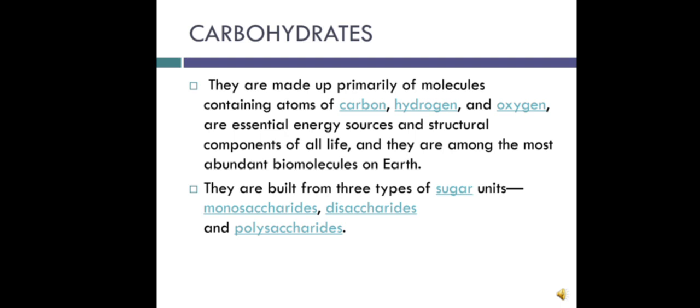First of all, let's discuss carbohydrates. Carbohydrates are chemically defined as polyhydroxyaldehydes or ketones or compounds which produce them on hydrolysis. They are known as sugars, or substances that are sweet in taste. They are built from three types of sugar units: monosaccharides, disaccharides, and polysaccharides.